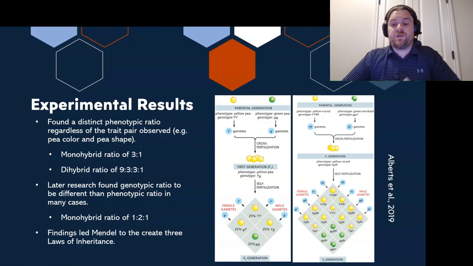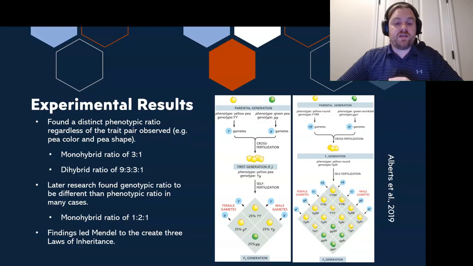And then if we self-pollinated those, or self-fertilized those, we would once again end up with a ratio of different colored and sized, or different colored and shaped peas. So the dihybrid ratio would be 9 to 3 to 3 to 1, meaning 9 yellow round peas, 3 yellow wrinkled peas, 3 green round peas, and only 1 double recessive or green wrinkled pea.